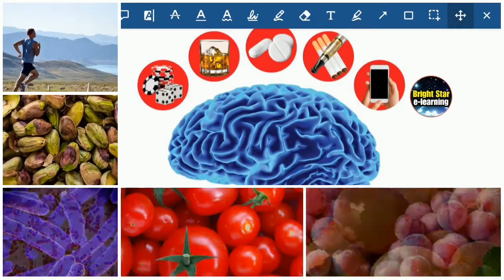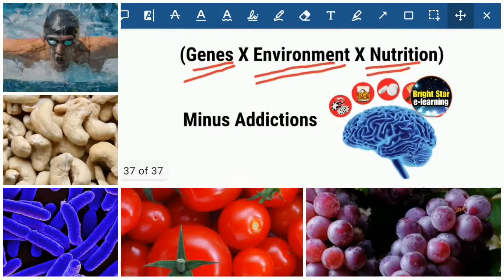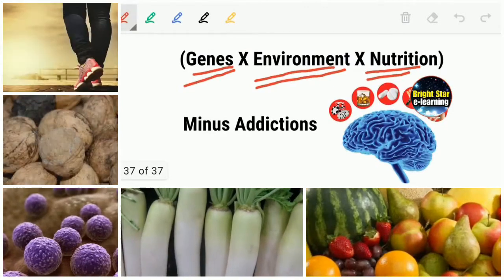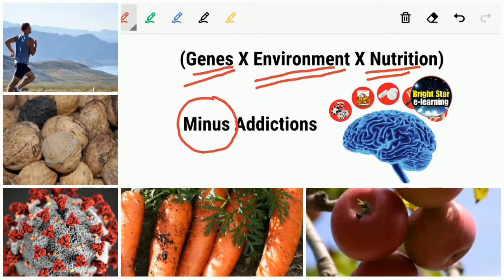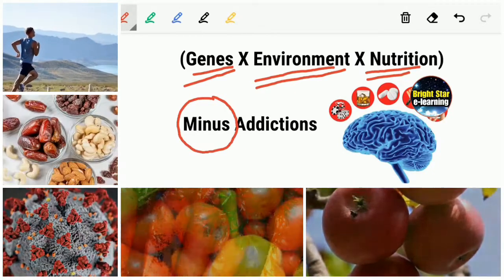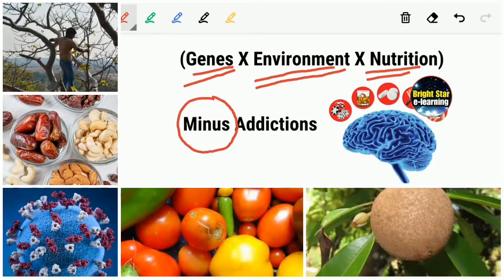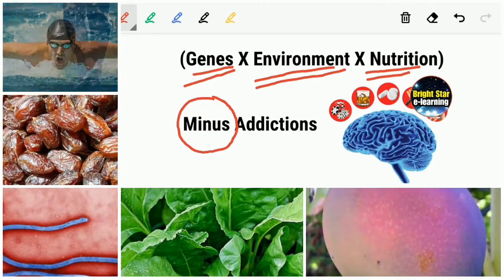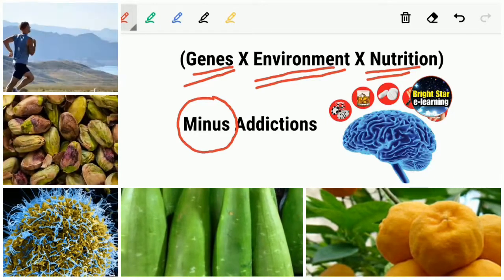So ultimately, immunity is more important than other things. So our immunity is minus addictions. Genes, environment, nutrition. Besides that, if we abstain from different kinds of bad habits, we certainly get stronger immunity to fight against different kinds of diseases.